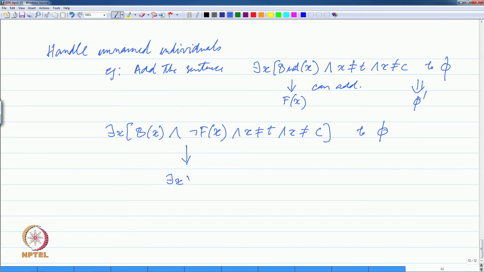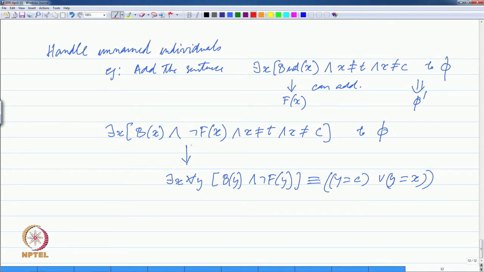there exists an X such that for all Y, bird Y and not flies Y is equivalent to saying that Y is equal to Chili or Y is equal to X. So, what have we done?